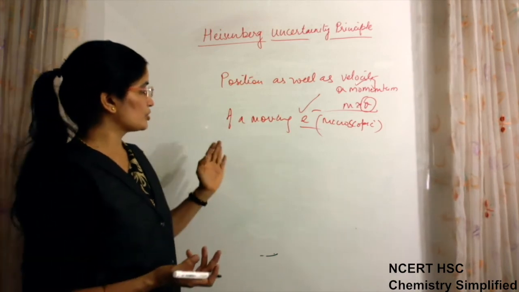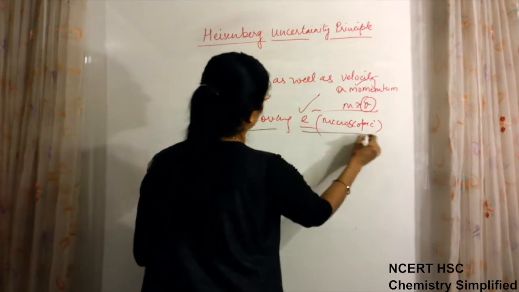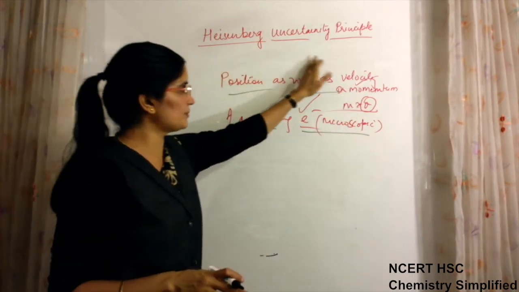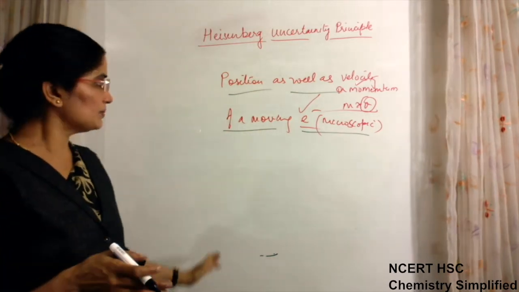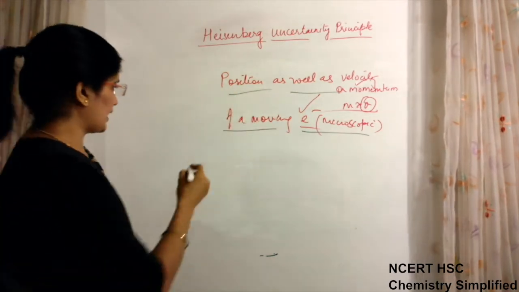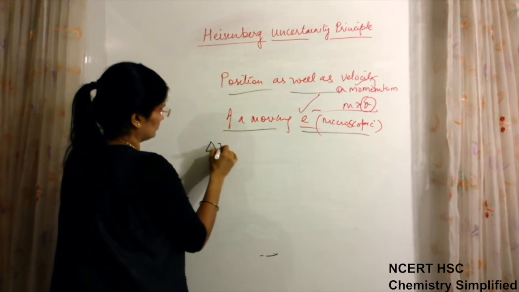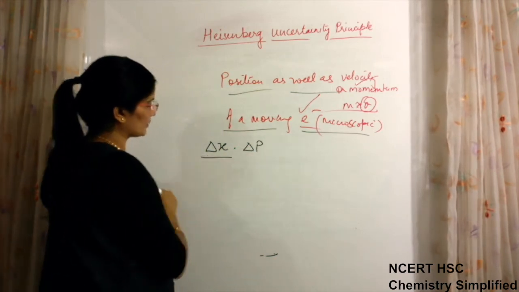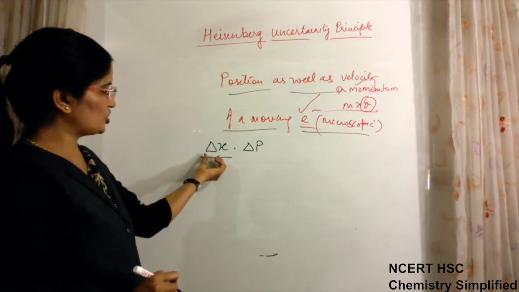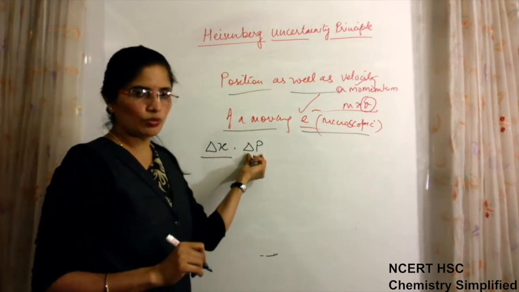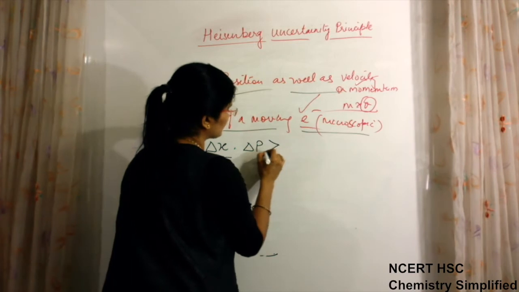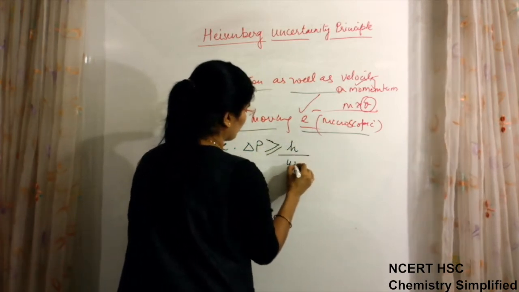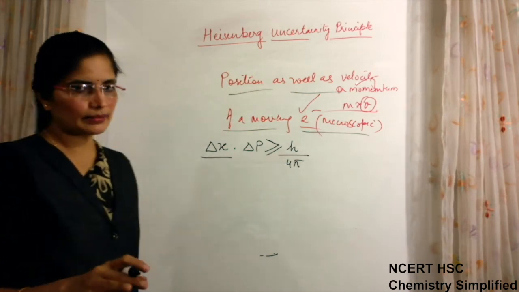So why did he say like this? This we have to understand. One thing we have to remember, the statement he has given is written mathematically as: the product of change in position into change in momentum is equal to or greater than h upon 4 pi.